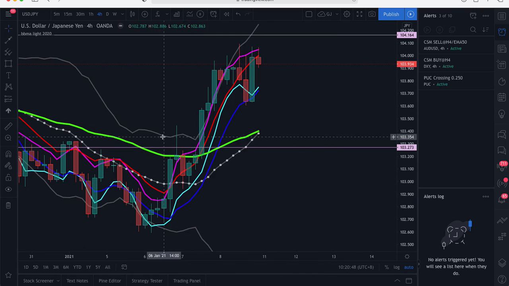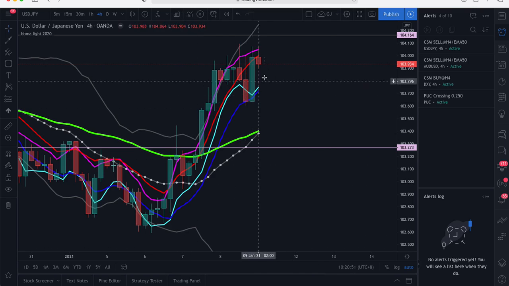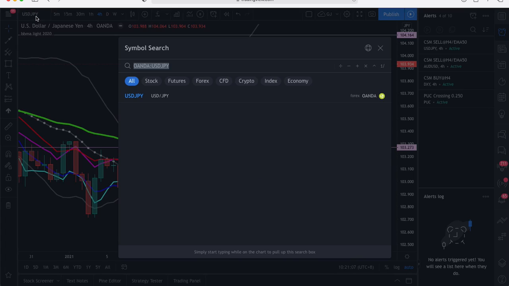Because if the USD currency is gaining strength, this will continue to move up. But if we reverse, that's where we're going to take our sell. So like I said, we cannot buy because the price is already high, and we cannot sell because there's no confirmation for sell. All right, that's USD JPY.